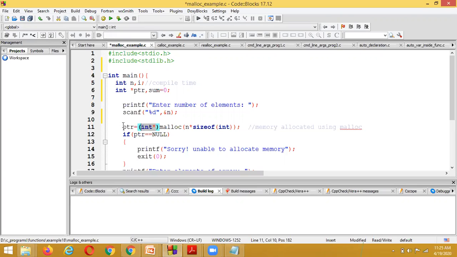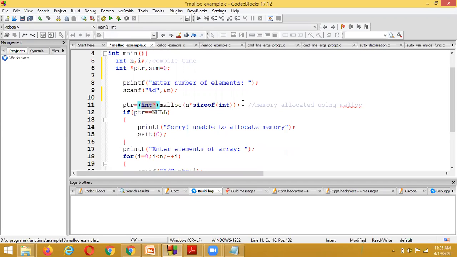If the pointer is equal to whatever memory we have allocated, that memory is going to be assigned. And what if it is not allocated? If this statement is not executed properly, what value is it going to contain? Null. If the memory has been allocated exactly, then the value is not equal to what? Null.